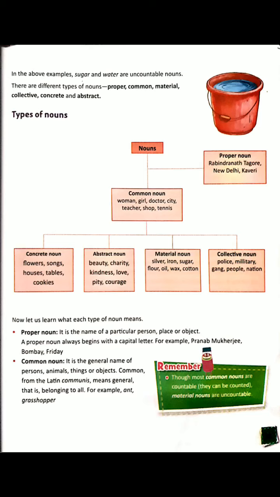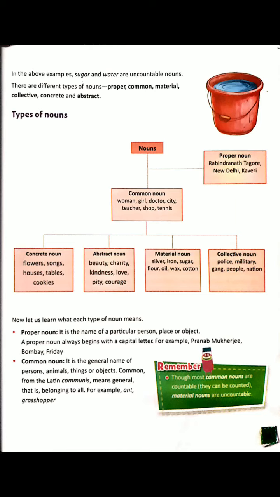Now, what is a common noun? A common noun is used to refer to people, places, or things in general. Whenever we talk about someone or something in general, we take a common noun. For example, woman, girl, doctor, city, teacher, shop, tennis, etc.